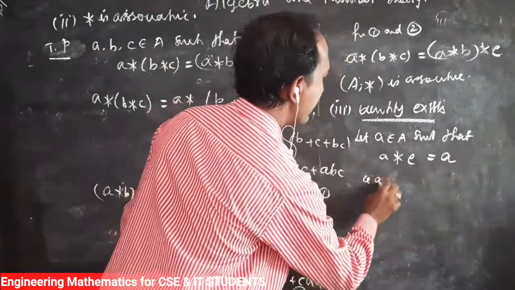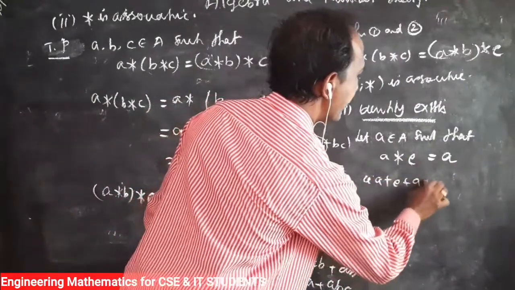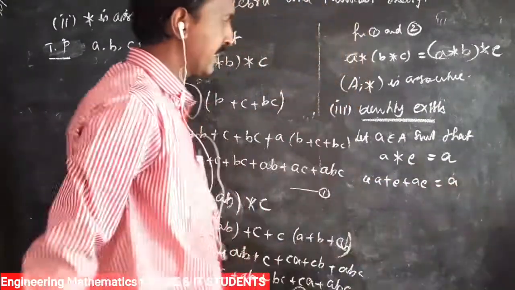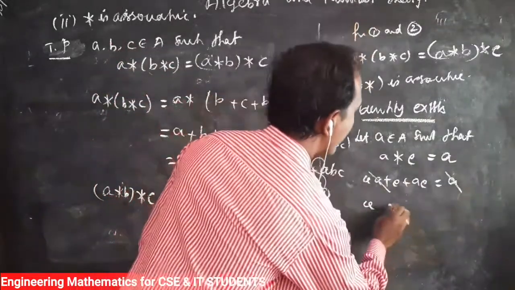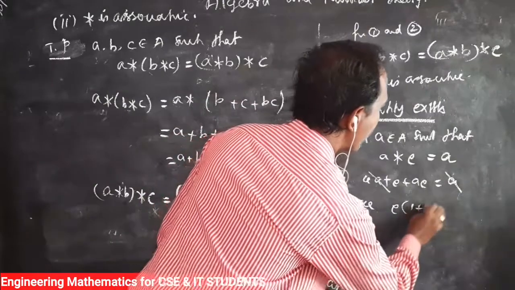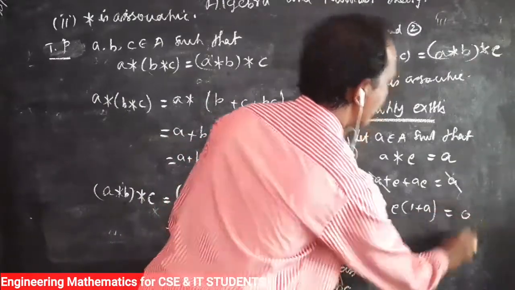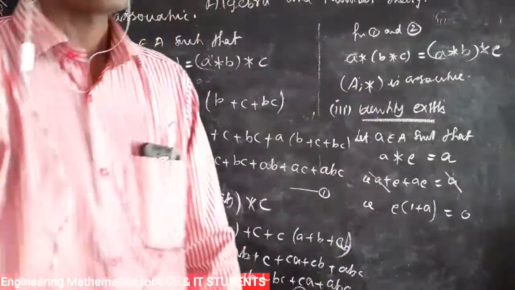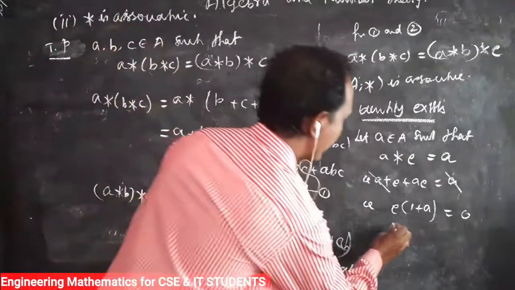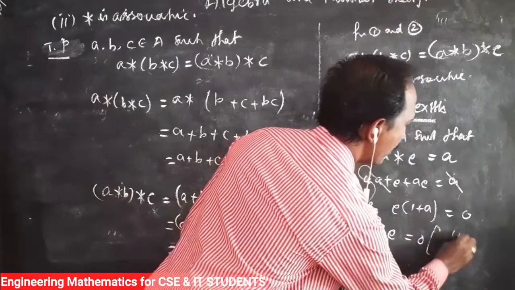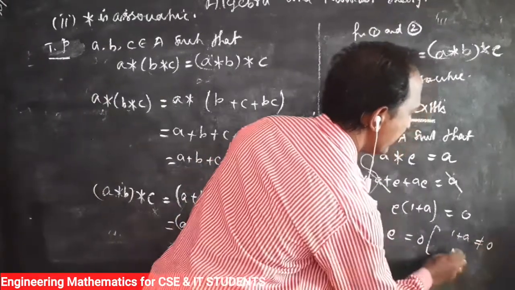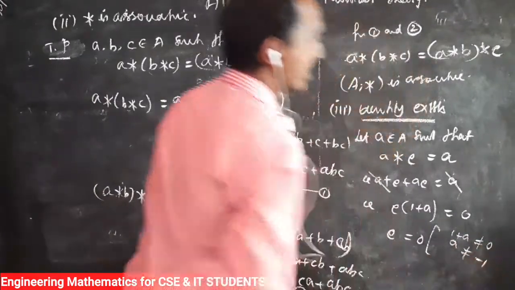So that is A plus E plus AE equals A, so cancelling these two, E into (1 plus A) equals 0. 1 plus A is not equal to 0, so E equals 0. The reason is 1 plus A is not equal to 0, that is A is not equal to minus 1.